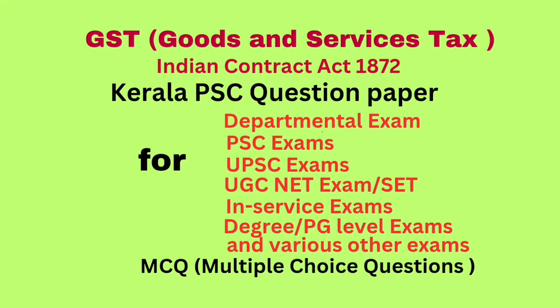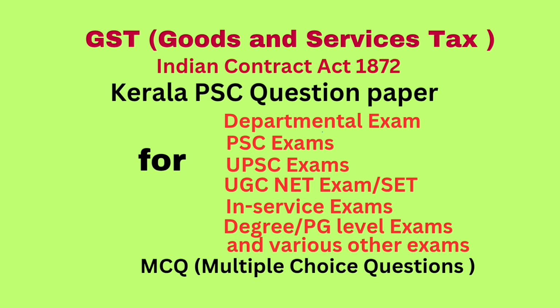Question number 86. The consideration or object of an agreement is lawful when it is, answer, in line with public policy. Question number 87. A tradesman leaves goods at B's house by mistake. B treats the goods as his own. Should B be bound to pay A for them?